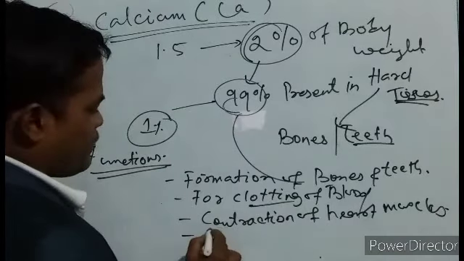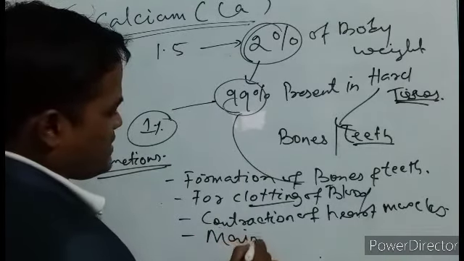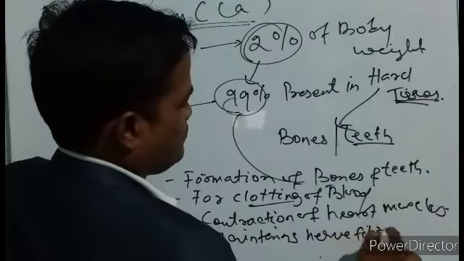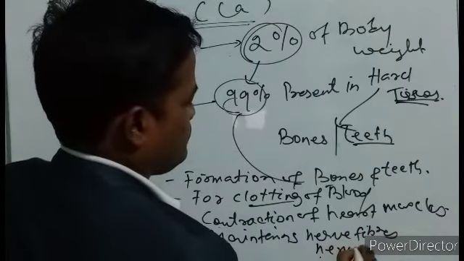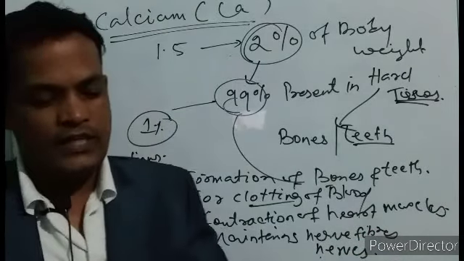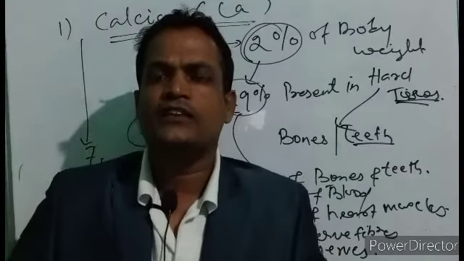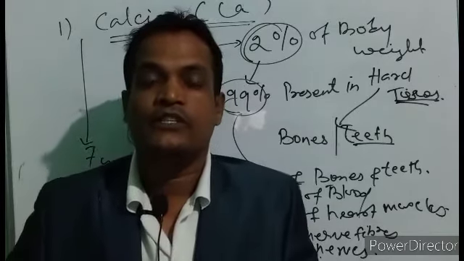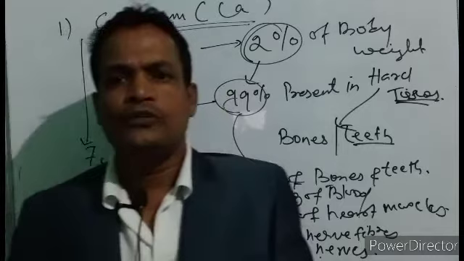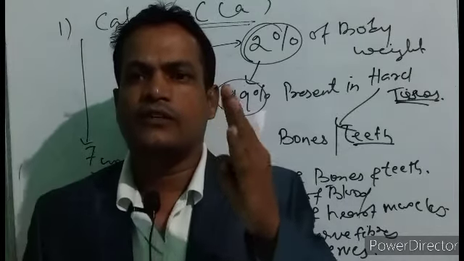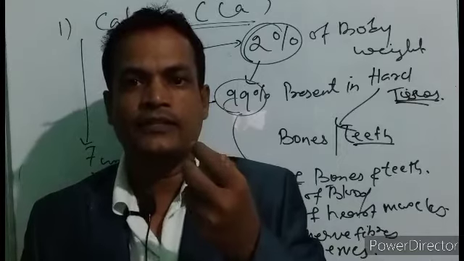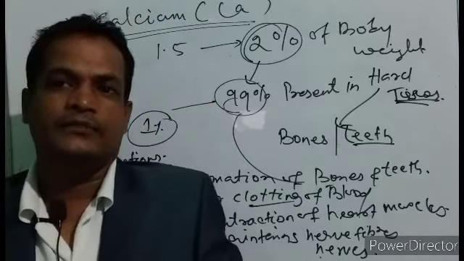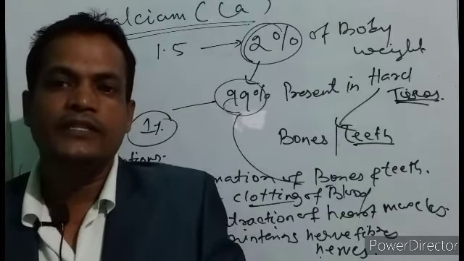So it regulates or maintains nerve fibers and nerves. It maintains the nerves and nerve fibers, nerve centers. What are nerves? Nerve fibers. Nerves are the components of the nervous system. That means brain cells, neurons. Our nervous system consists of structural and functional units which are called neurons. So neurons and nerve cells